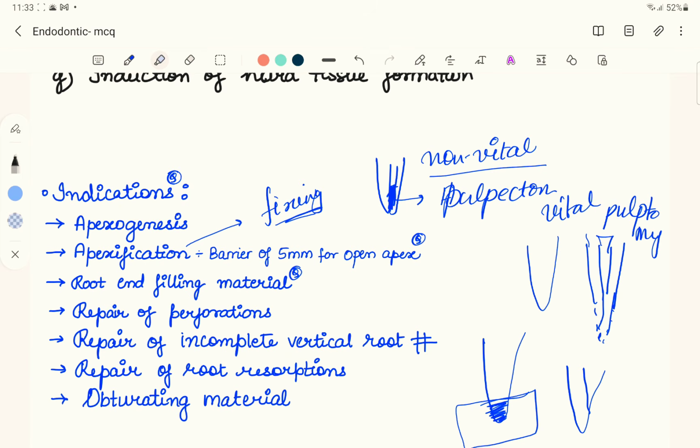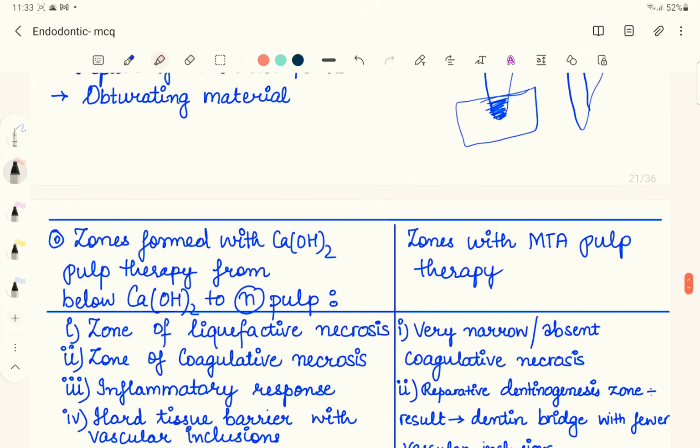So one of the important points that you have to remember about this MTA is that it is used as a root end filling material. It makes a barrier at the apex of 5 millimeter when you are doing the apexification procedure. So that's the most important point that you have to remember.